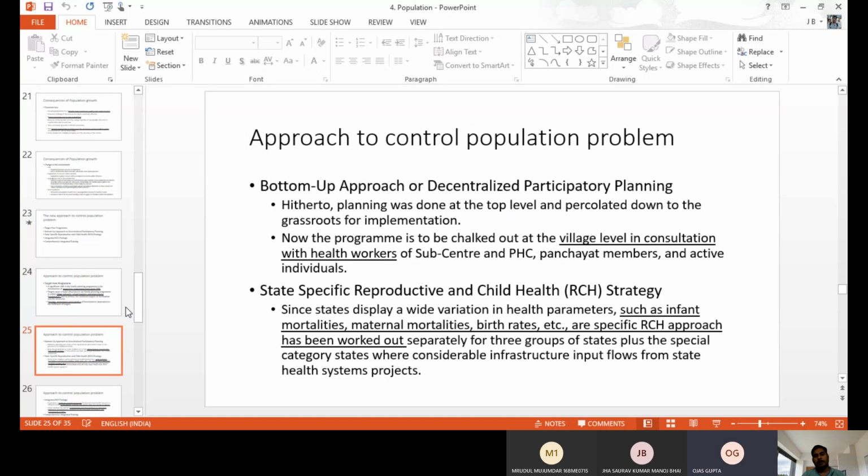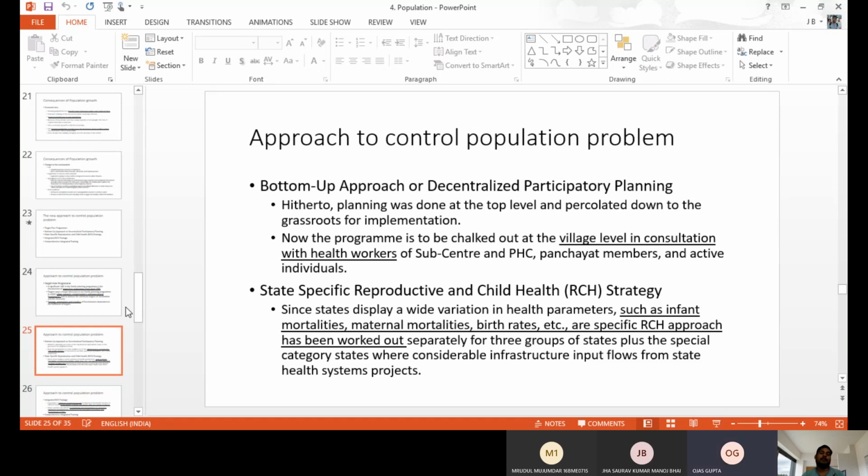Next one, bottom-up approach, or decentralized participatory planning. Decentralization is important because the planning is suggested by very high-level people, but they are not able to be at the grassroots level. The protocols do not allow IAS officers to come and check every municipality and every ward. So for that we need decentralized participatory planning, with panchayat workers and village-level consultation, health workers we have to appoint, like sub centers, primary health centers, panchayat members.